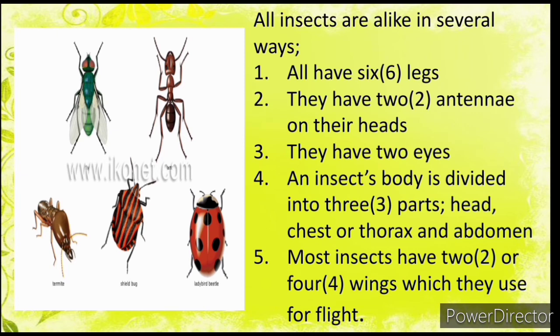So, what are these parts? We have the head, which is the first part. Then we have the chest or the thorax, which is the second part. Then the third part is the abdomen. In the case of a spider, the head and the chest are joined together to form a body part, but for an insect, the head and the chest are separated.